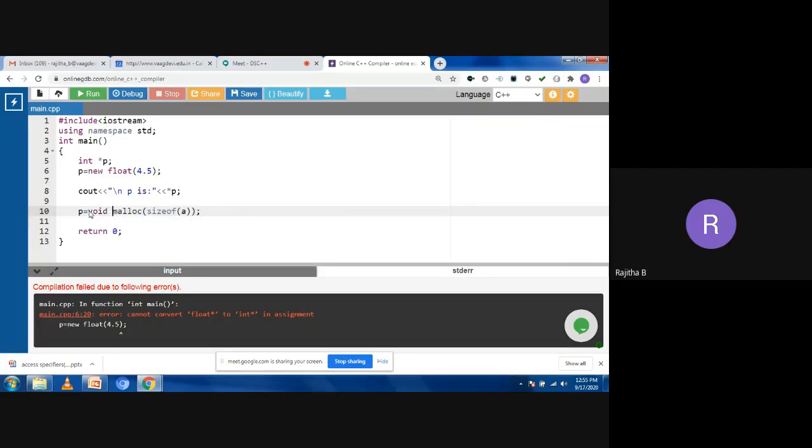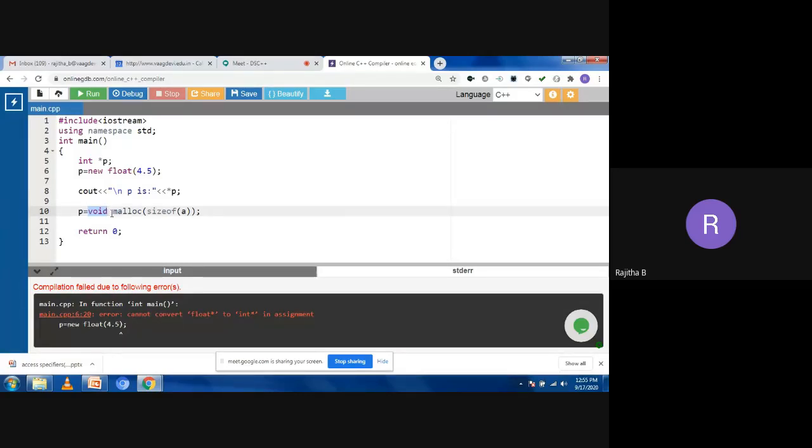So what is the meaning of void? It doesn't return any value. What is the use of the malloc function? We need to allocate the memory for a here, and we need to store the address of a into the p variable. So the malloc function should return the address of the variable. But when you are taking void here, it doesn't return the address of the variable. Why? Because the return type of malloc function by default is void. But I want to know the address of that particular a variable.